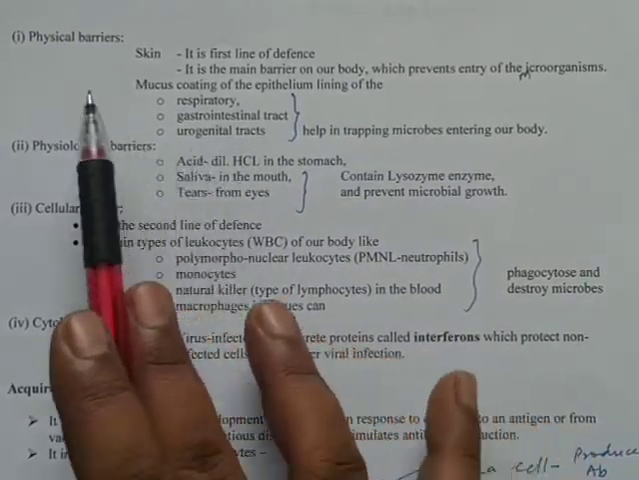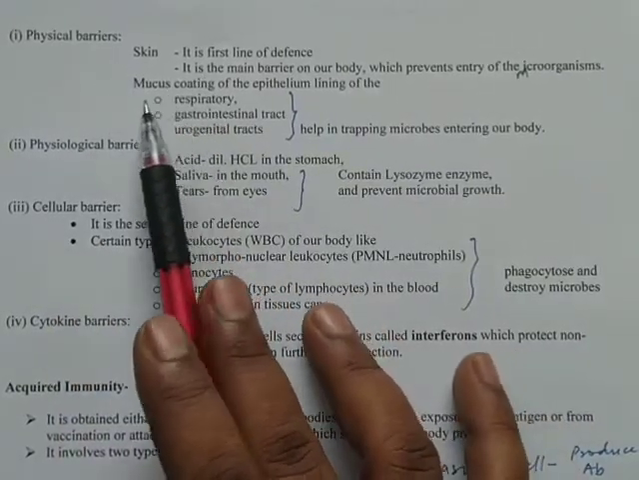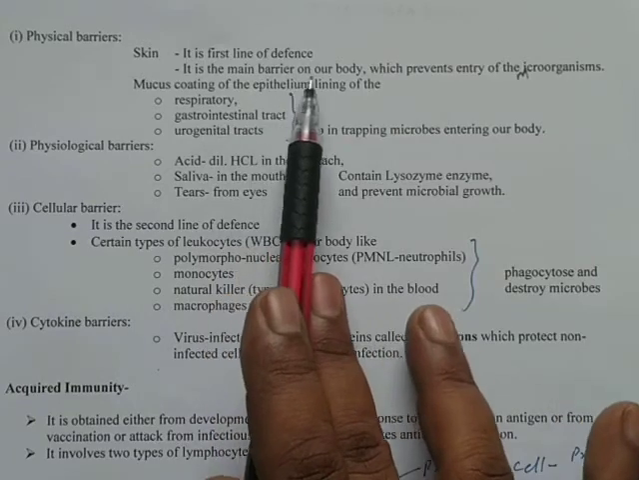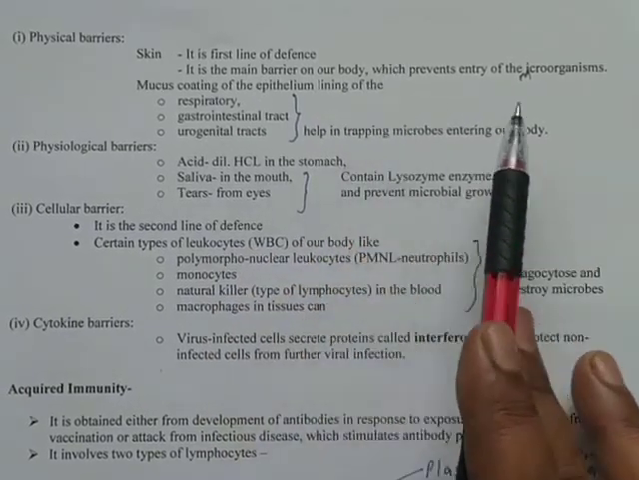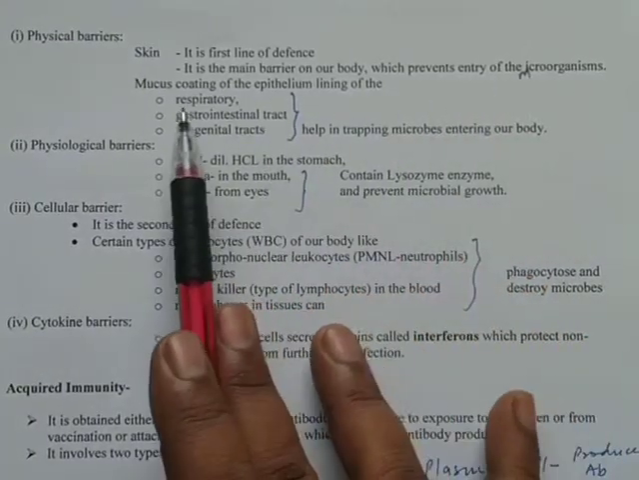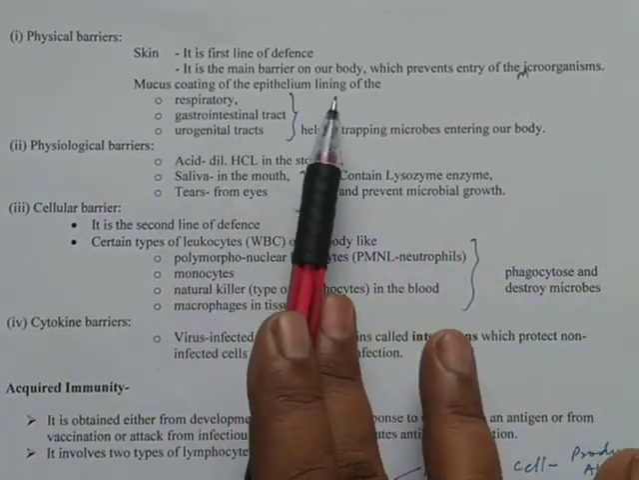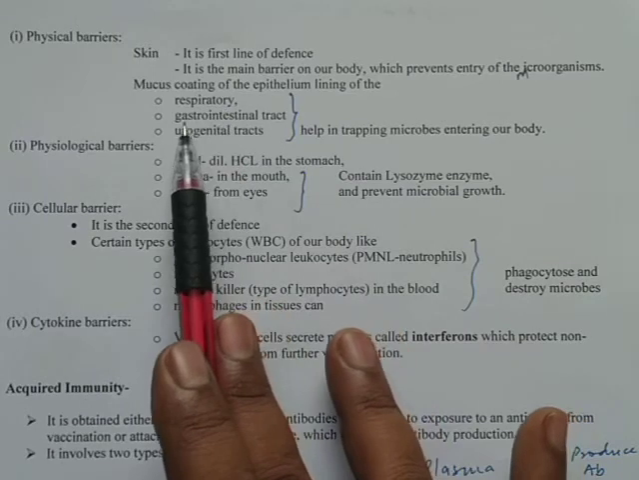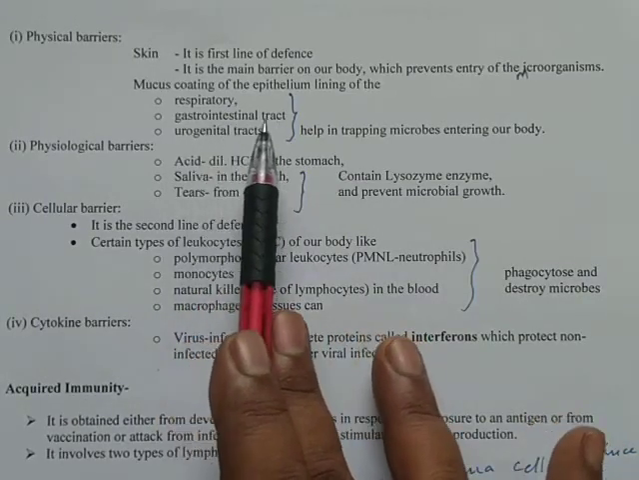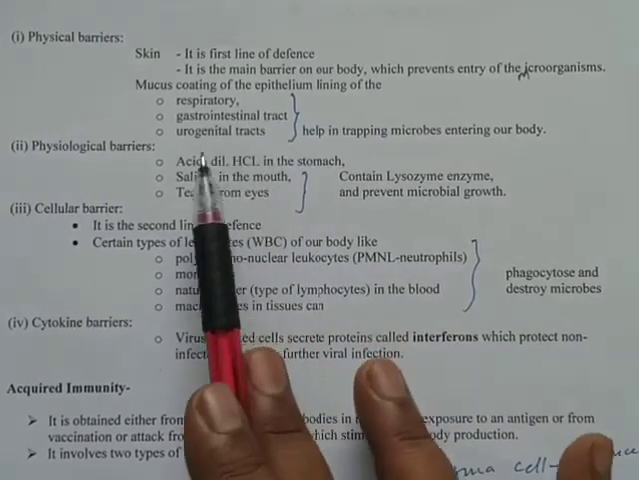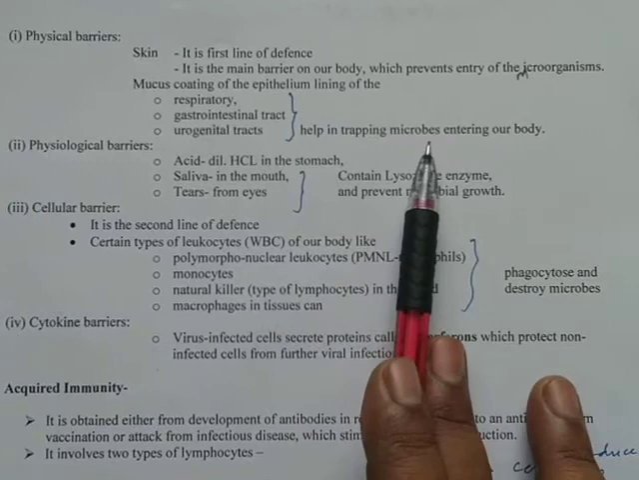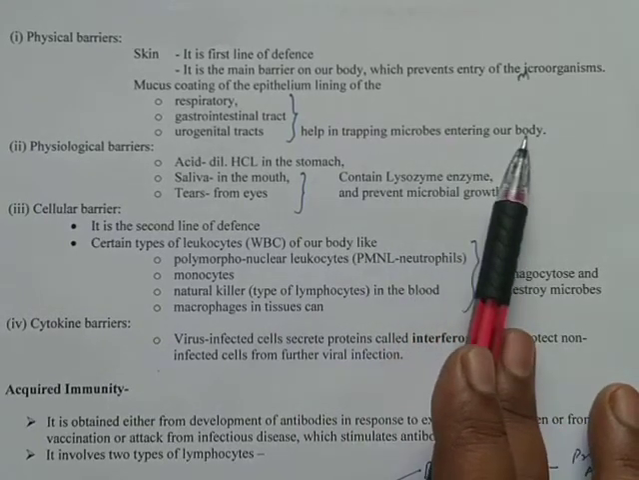Once again, what is that? Physical barrier provided by skin, which is the first line of defense. This is the main barrier of our body which can prevent the entry of microorganisms. Second one is the mucous coating of the epithelial lining, which is present in the respiratory tract, gastrointestinal tract. In short, we can write it as GIT, and then the urogenital tract. All these 3 help in trapping the microbes that enter into our body.